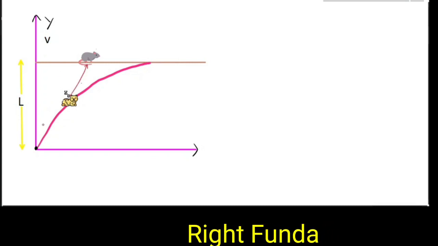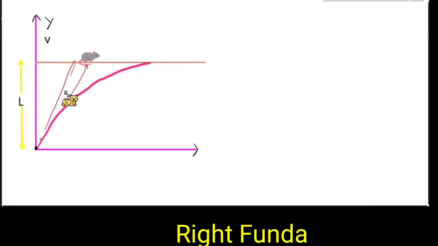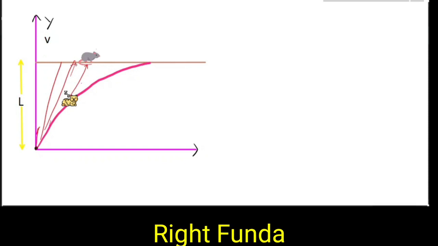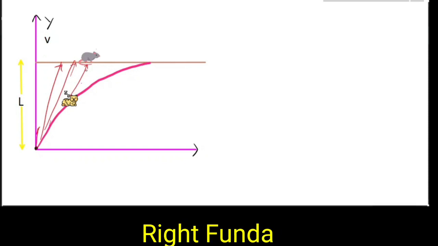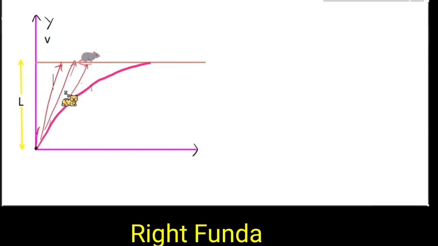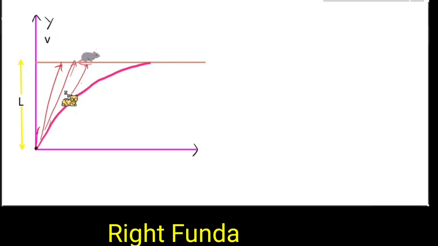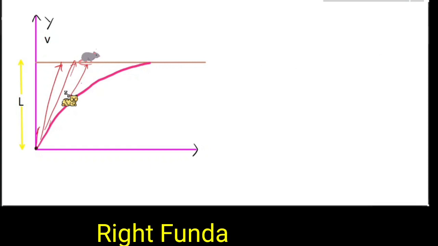It will be facing like this. When it was there, it was facing like this. When it was there, it was facing this one. So it is always changing, always facing toward Jerry. After some time, the cat will be coming here, and eventually they are meeting. The question says that they are meeting, and Tom is catching Jerry.